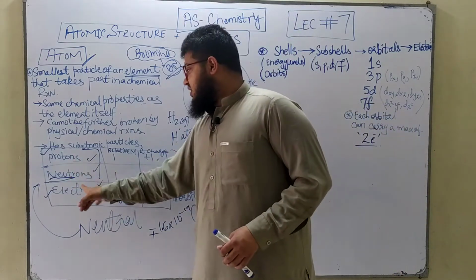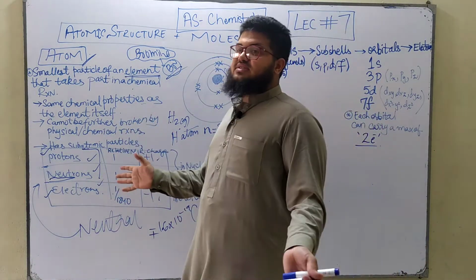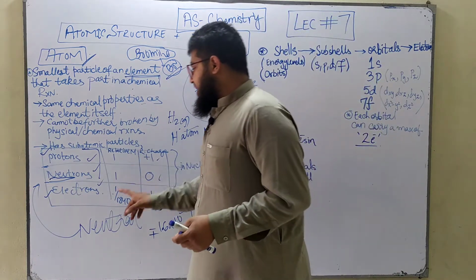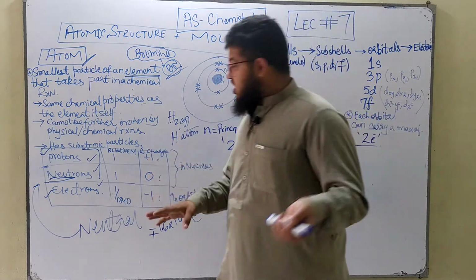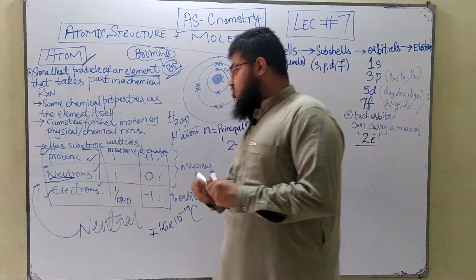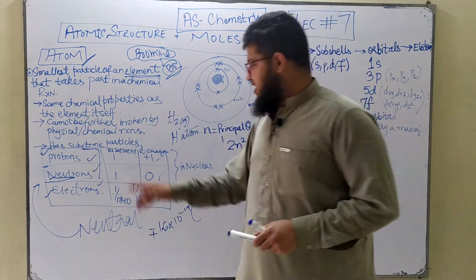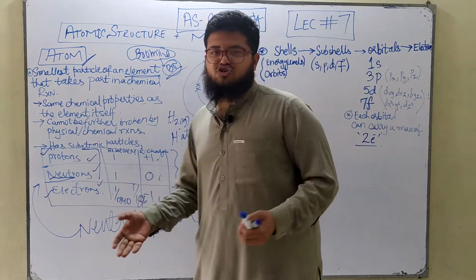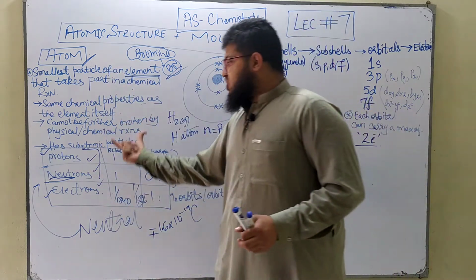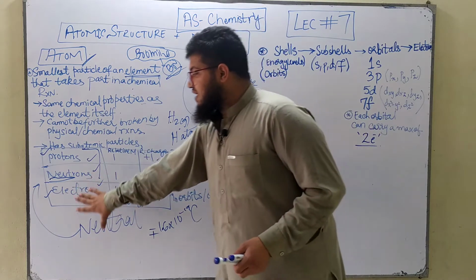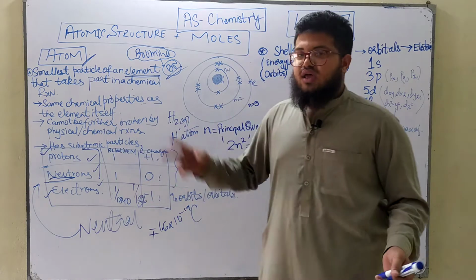Then after this come the relative masses. Protons and neutrons have equal masses, so the relative masses are equal, 1 and 1. But electrons are way lighter than the protons and the neutrons, so their mass is 1/1840, or some textbooks quote this as 1/1836. Remember your O-level chemistry book had 1/1840 or 1/1836, one of these two values quoted there as well. But these are not the actual values of their masses, just comparative values. Meaning electrons are way lighter than the neutrons and the protons, and protons and neutrons are equal in mass.